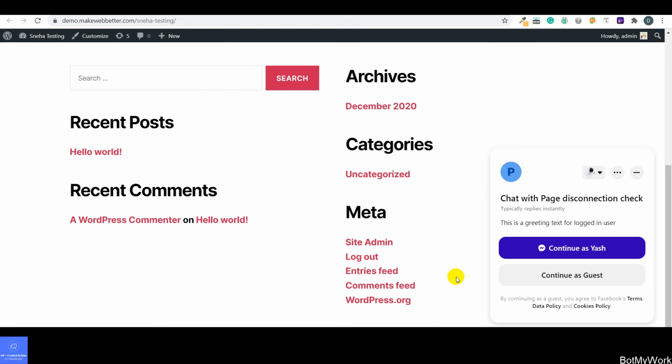So guys, as you can see, this is a chatbot builder, and this is how the bot is going to appear to the users. Here we are getting two buttons: continue as guest, or continue with the ID that we have logged in. There are two options, so it's not mandatory that you are a logged in user. Even if you do not have a Facebook account, your customer can converse with you as a guest user.